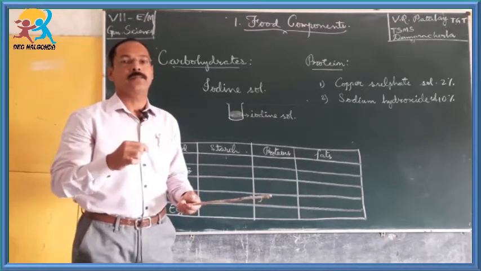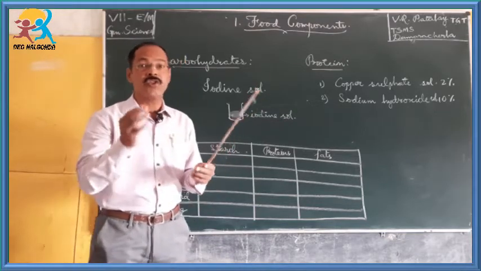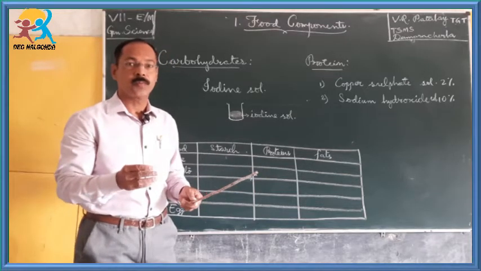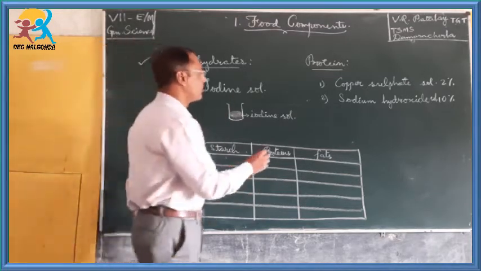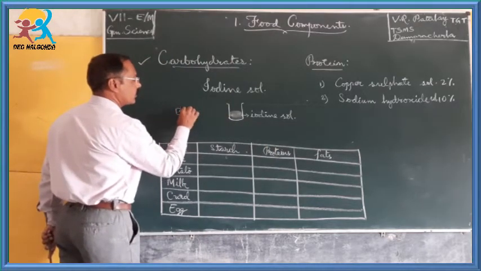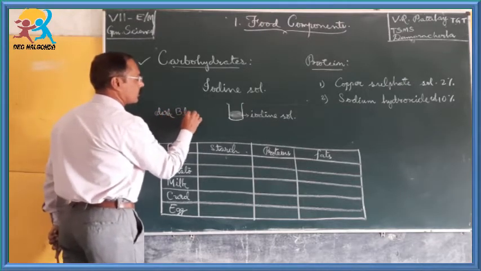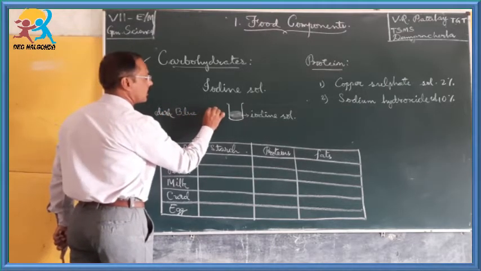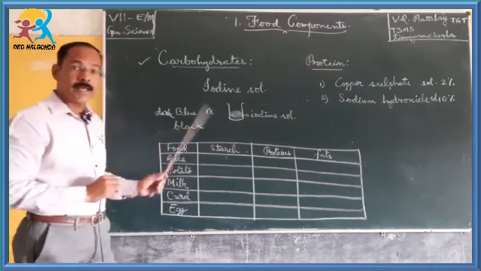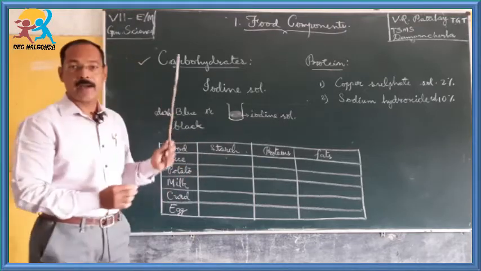Shake it thoroughly. Then we will find there is a change in the color. What color does it change into? It is a blue black color. The food item changes into dark blue or black in color. That confirms the given sample of food contains carbohydrates.